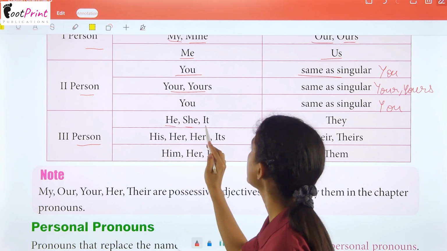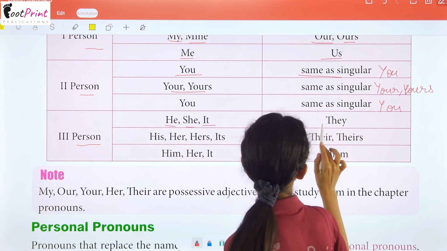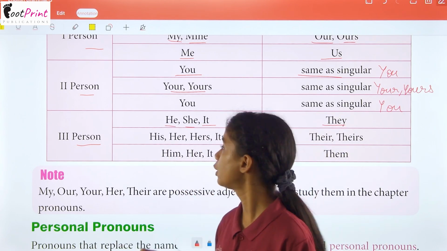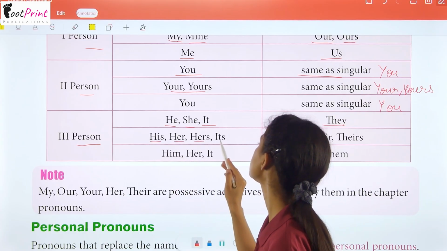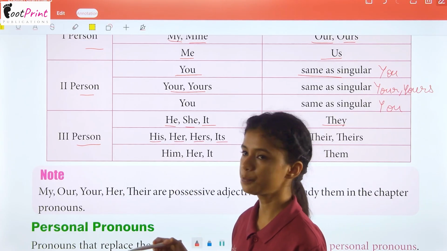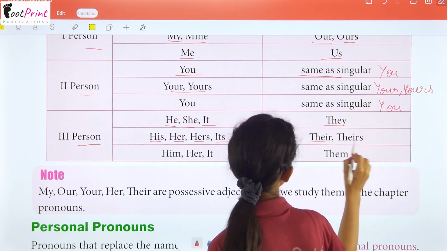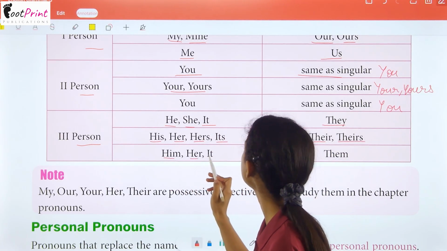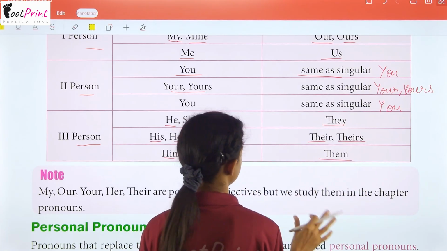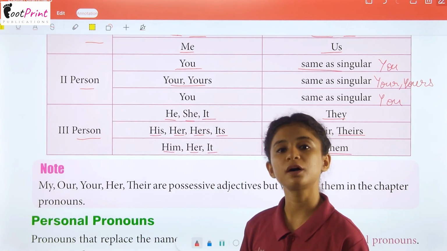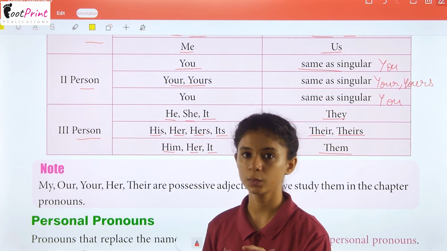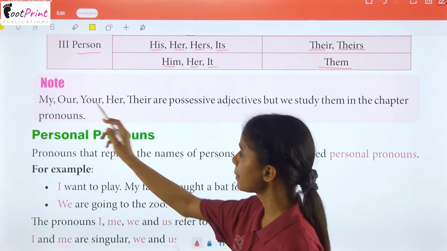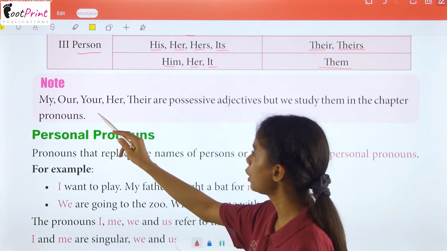It will be he, she and it in the singular and they in the plural form. His, her, hers, its in the singular, and again their, theirs in the plural form. And for object pronouns, they will be him, her, it and them. That means we use these after the verb. Okay? Now, my, our, your, her.